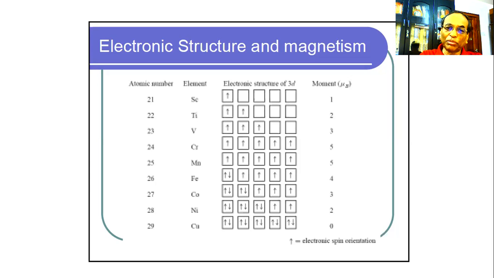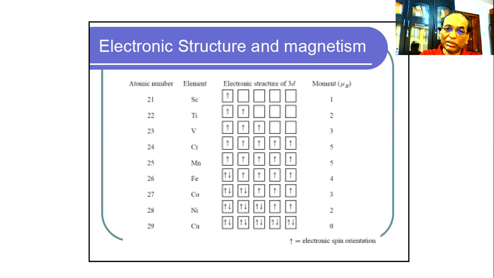But again, in case of iron, this ferromagnetic material, there are only 4 half spins, so 4 is the magnetic moment. And for cobalt, it is again 3, because there are 3 unpaired electrons. And for nickel, there are 2 unpaired electrons in the 3d orbital, so it is the 2 quantized moment.